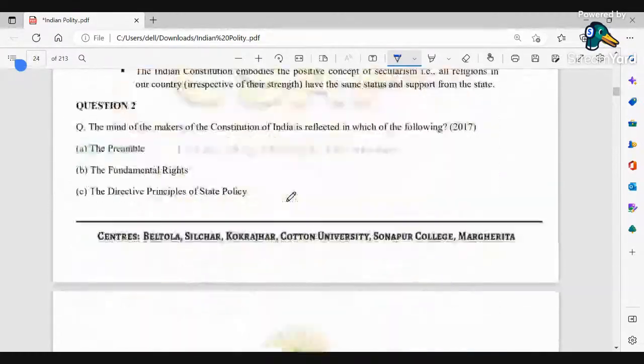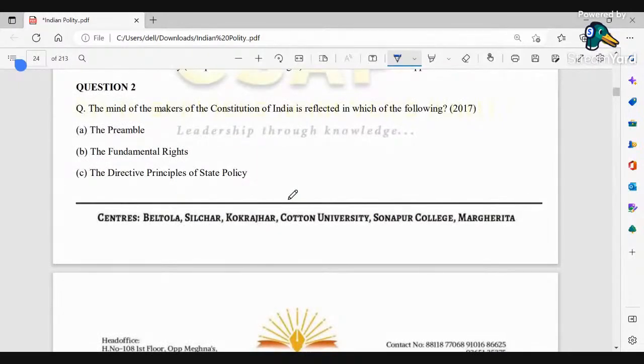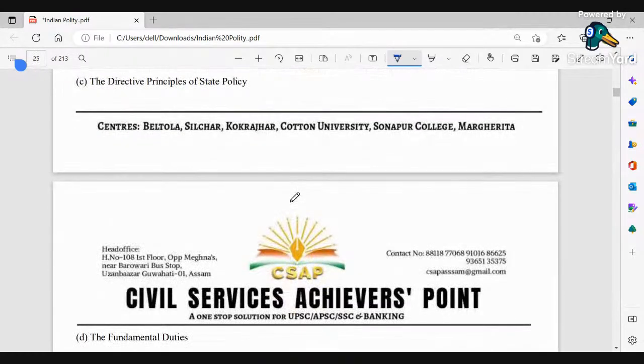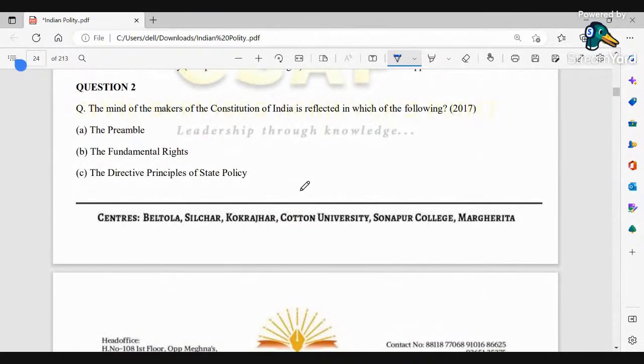Next, the mind of the makers of the Constitution of India is reflected in which of the following: preamble, fundamental rights, DPSPs, or fundamental duties? The preamble directly reflects the minds of the makers, and their minds were reflected in the preamble. So here the preamble is directly the right answer.